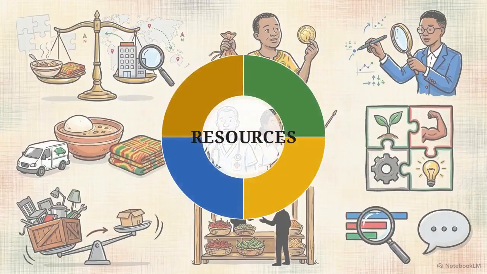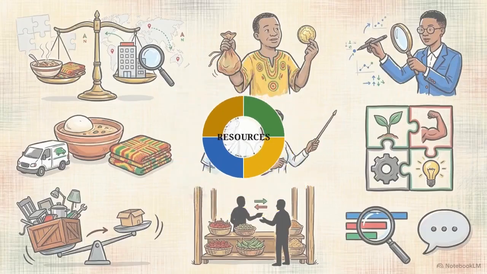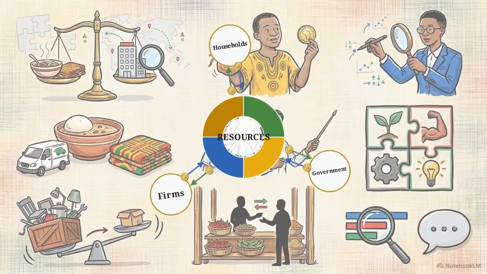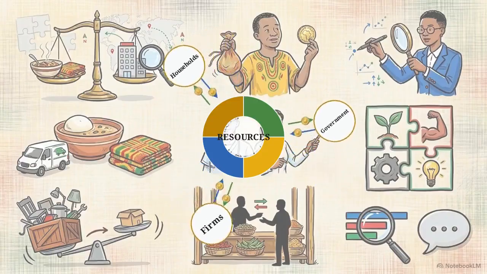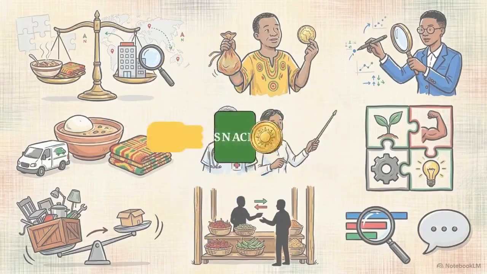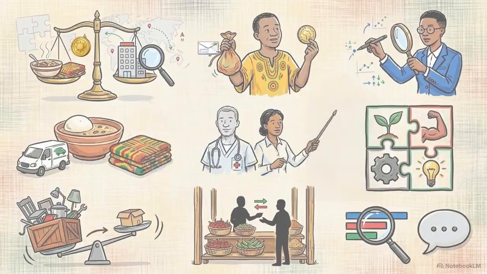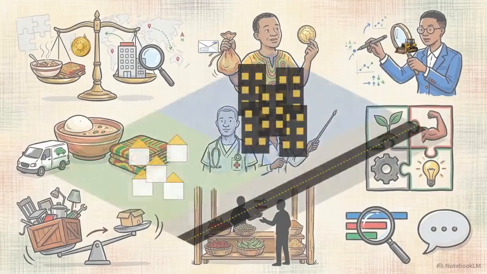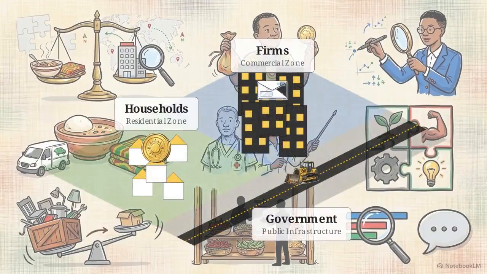Producing anything requires resources. Think of them as a puzzle: land, labor, capital, and the entrepreneur. Economic agents, households, firms, and government constantly interact to allocate these inputs. Every time you buy a snack, a firm pays a worker, or a government builds a road, these agents are making decisions that shape our communities.